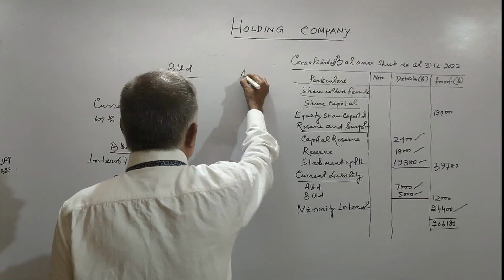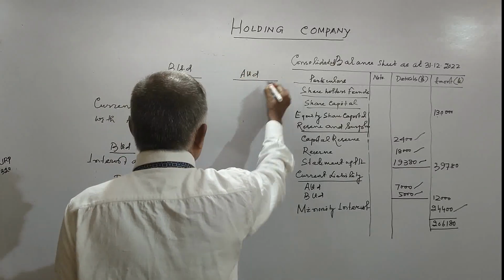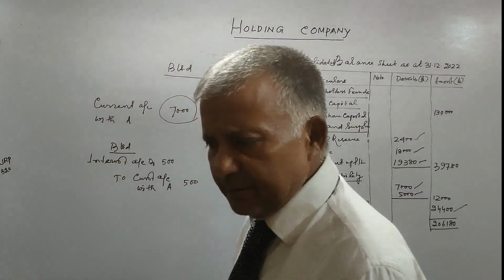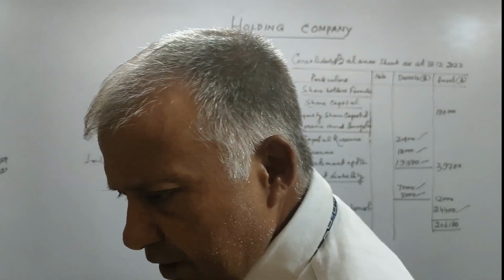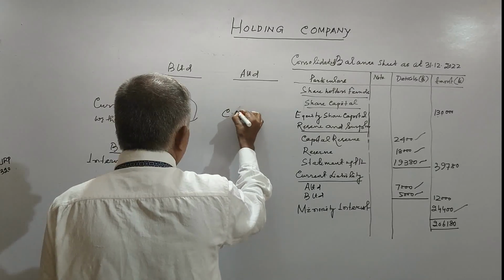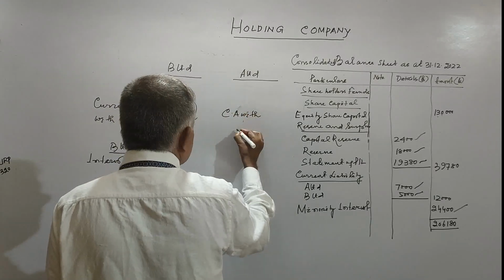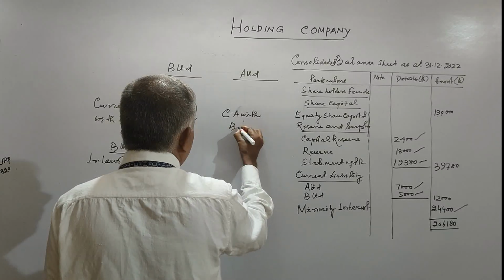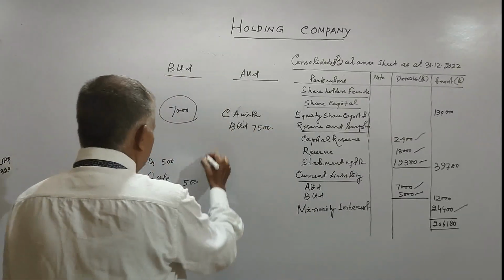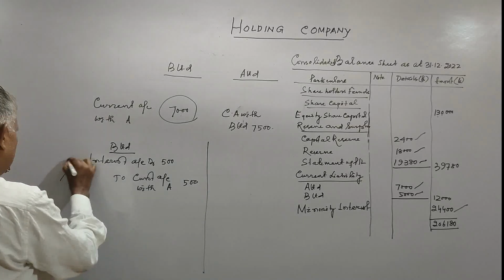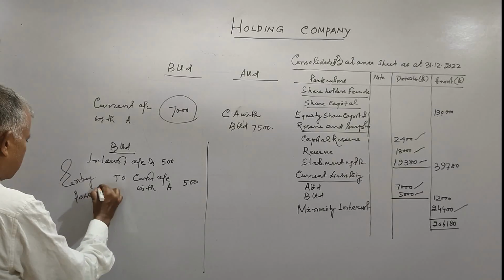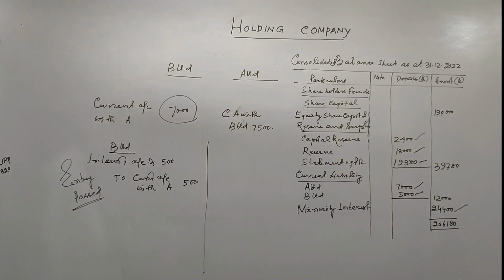If you see the A Limited asset side, current account with B, 7,500, current account with B, this is asset. B Limited 7,500. Now this is the entry passed in the books of B Limited.